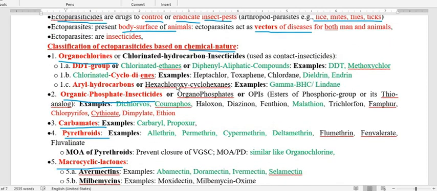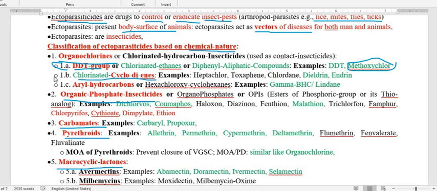The organochlorine insecticide is divided into three groups. That is the DDT group, also called chlorinated ethane, also called diphenyl aliphatic compound, under which the examples are DDT itself and methoxychlor. Methoxychlor we are still using. The second one is the chlorinated cyclodienes, that we are not going to discuss in detail because we already discussed the compounds in the toxicology class, but we have to see the example.